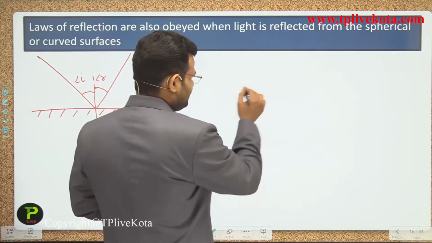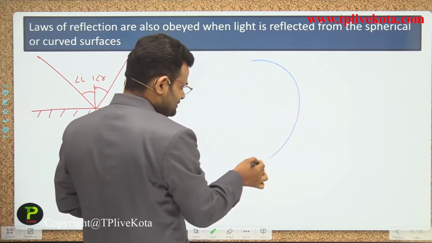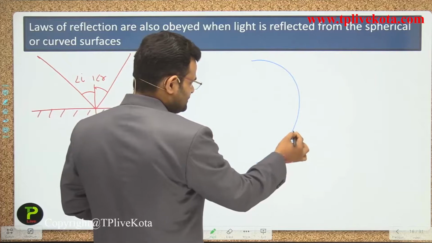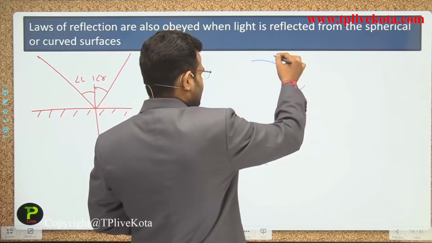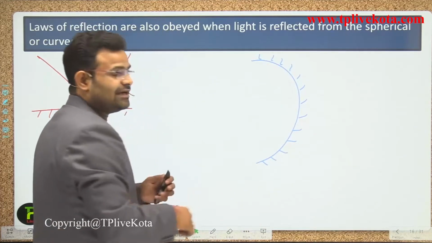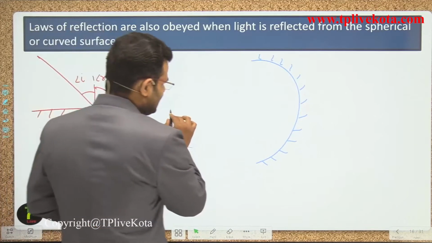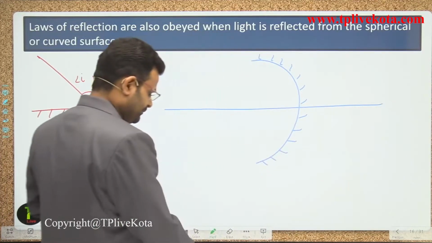If our surface is a curved surface and we mark that point, it is a mirror, guys, and that point is passing through the midpoint.